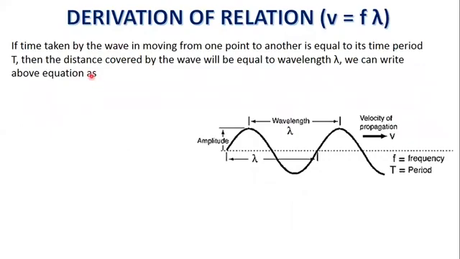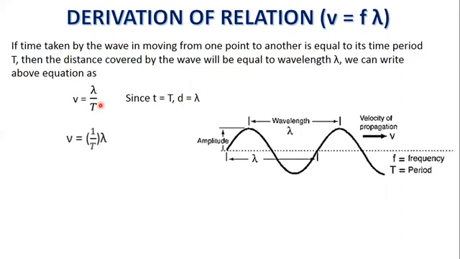If the time taken by the wave in moving from one point to another is equal to its time period T, then the distance covered by the wave will be equal to one wavelength lambda. We can write the above equation as V is equal to lambda upon T, because time is equal to time period and distance is equal to wavelength.